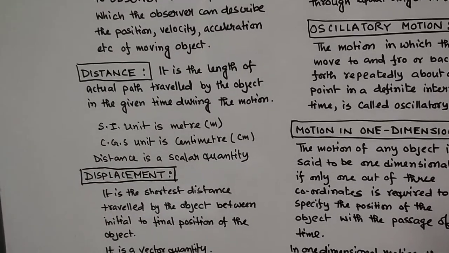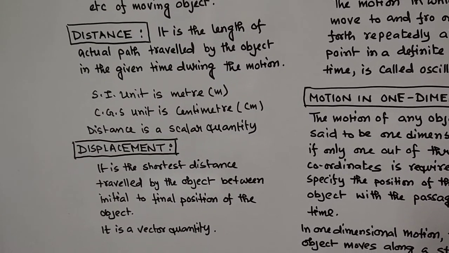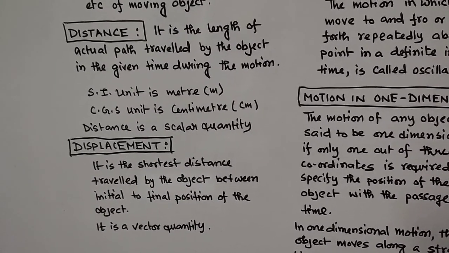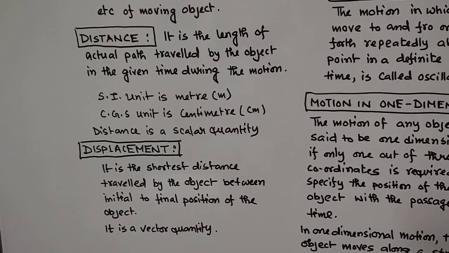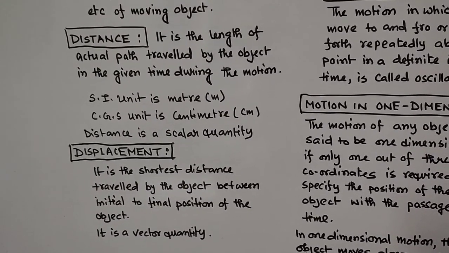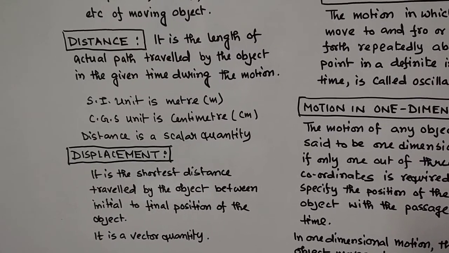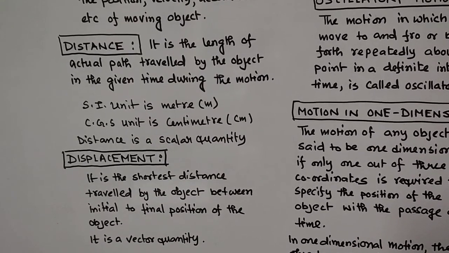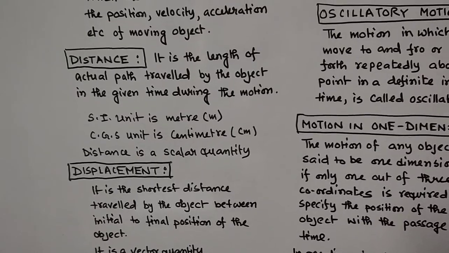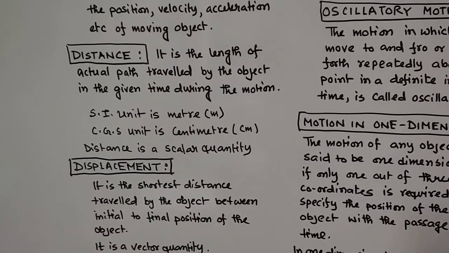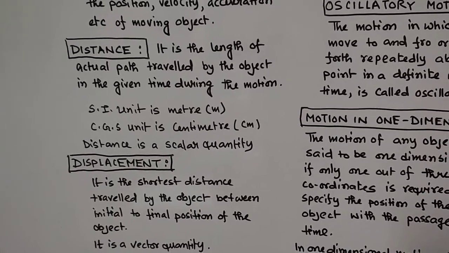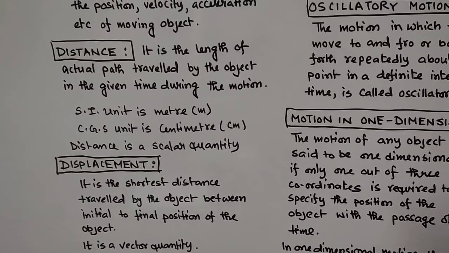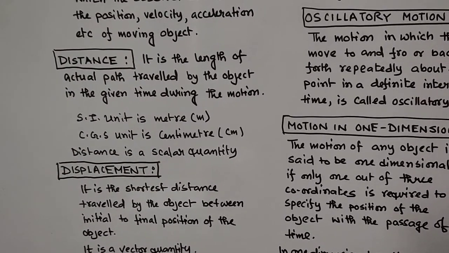Now displacement: it is the shortest distance between the initial and final position of the object. It is the shortest distance, and it is a vector quantity. There is a possibility that distance may be equal to displacement if the object moves in a straight line without changing its direction. Basically, distance is of a higher value compared to displacement, and in some cases distance is equal to displacement. Displacement is a vector quantity, so you need magnitude as well as direction, and distance is a scalar quantity, so you need only magnitude to describe the distance.